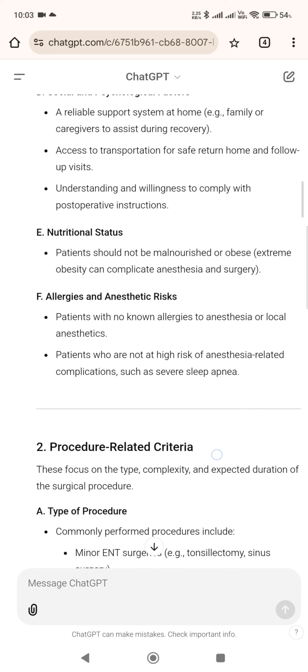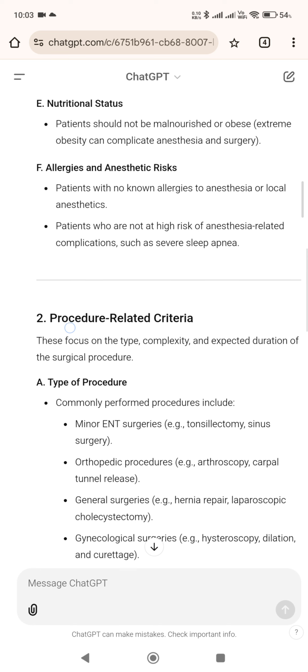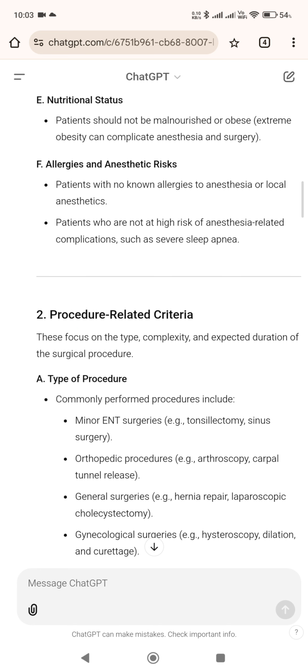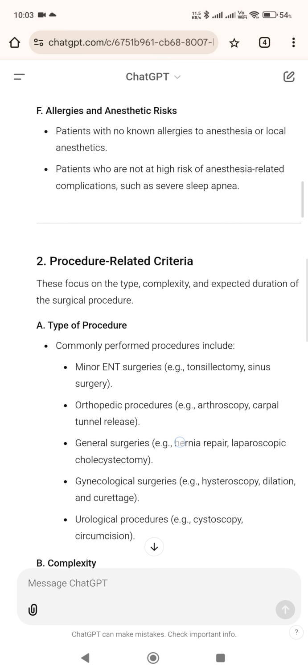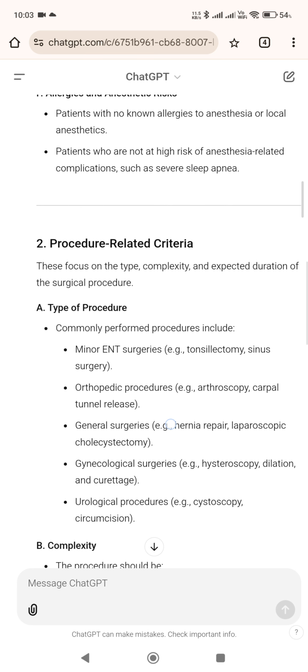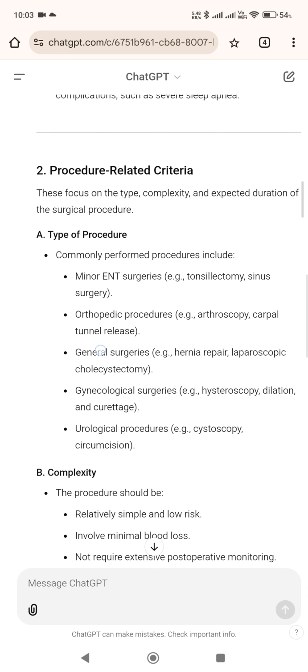E. Nutritional status. Patients should not be malnourished or obese. Extreme obesity can complicate anesthesia and surgery. F. Allergies and anesthetic risks. Patients with no known allergies to anesthesia or local anesthetics. Patients who are not at high risk of anesthesia-related complications, such as severe sleep apnea.